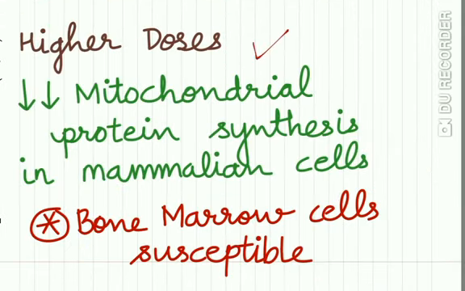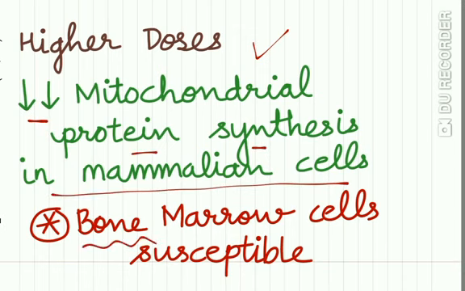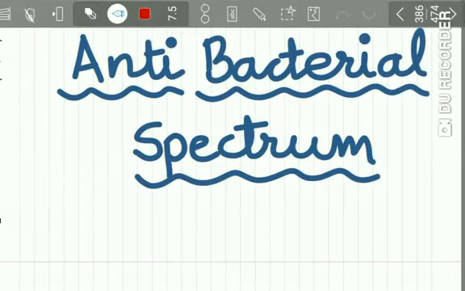Now, higher doses of chloramphenicol have been shown to cause reduced mitochondrial protein synthesis in mammalian cells. The bone marrow cells are highly susceptible to the action of chloramphenicol.